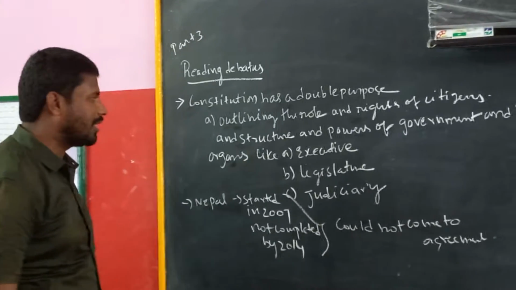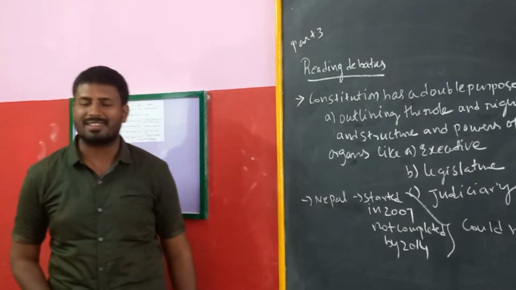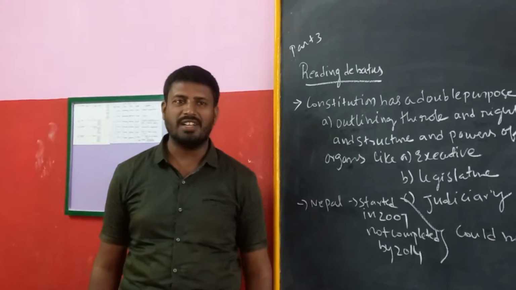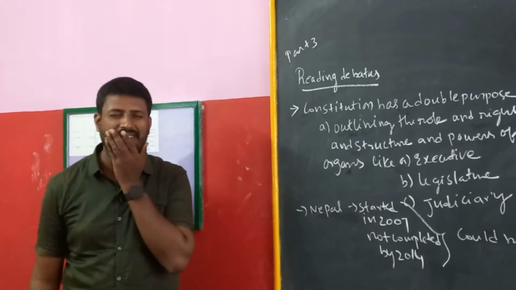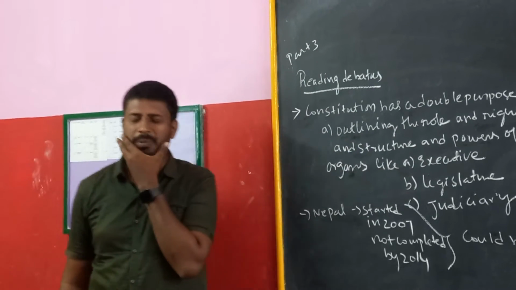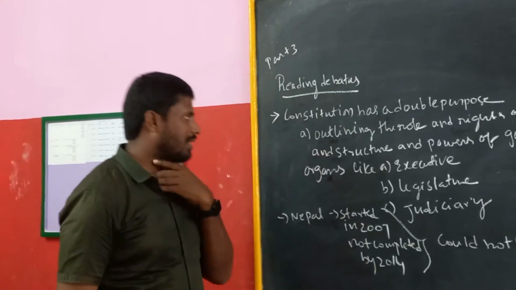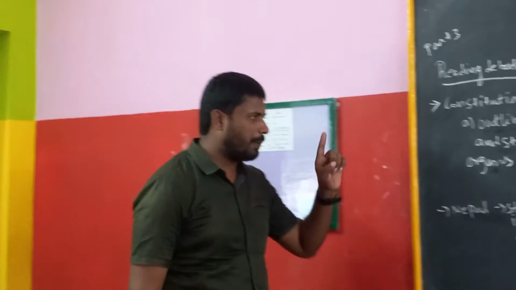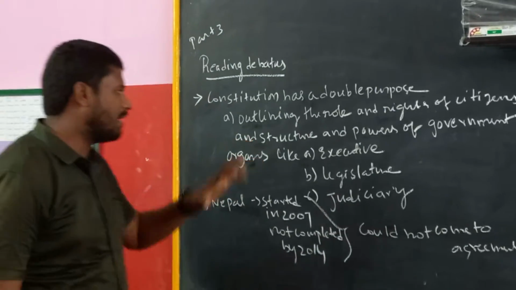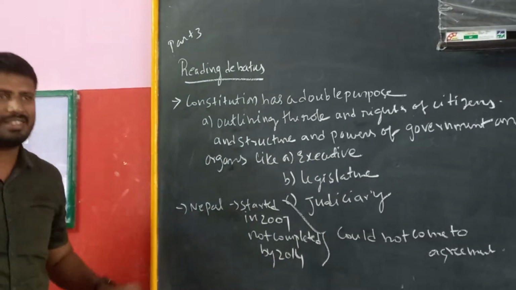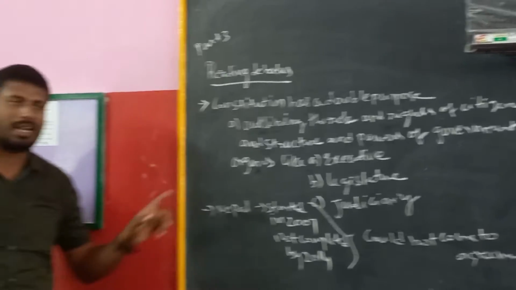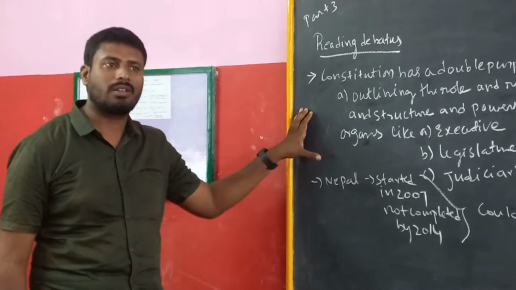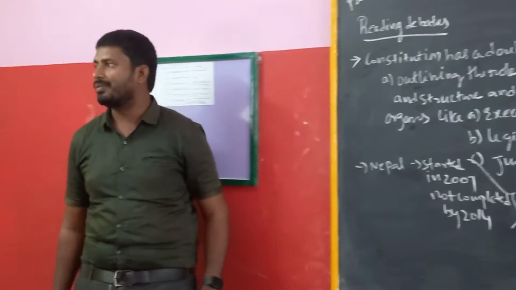I already told you in the previous classes, a constitution is an act. It specifies how government should function and how it should implement welfare activities. Simply, a constitution is a book of rules and regulations. Constitution is framed for a double purpose. Purpose number 1, outlining the role and rights of citizens. One is regarding citizens and the other is regarding government. What rights should be given to the citizens? What is the role that citizens are going to play in our country?